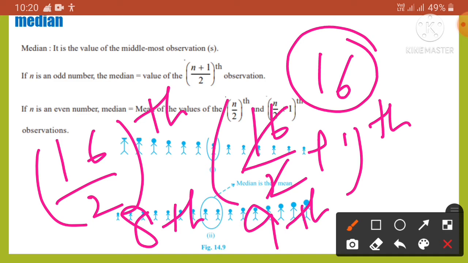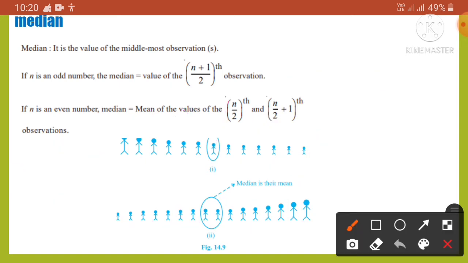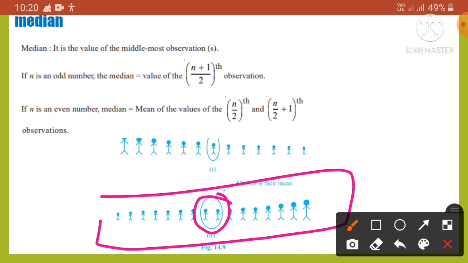So the mean of the values of the 8th and 9th observations will be the median here, if the number is even.